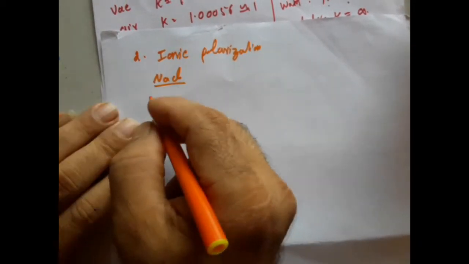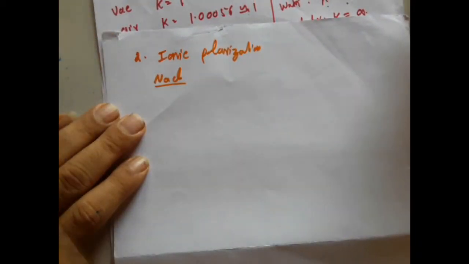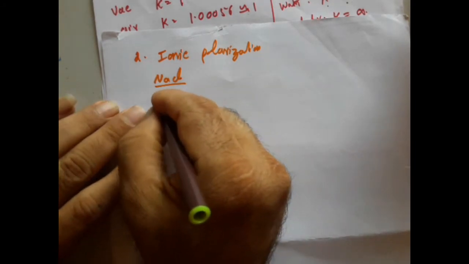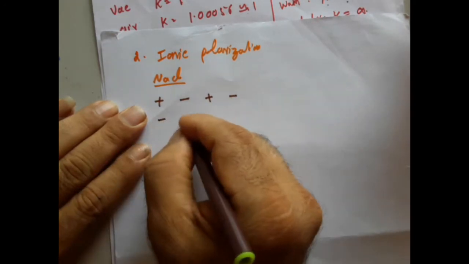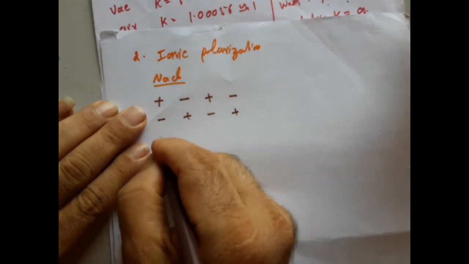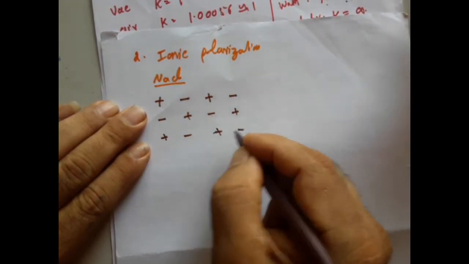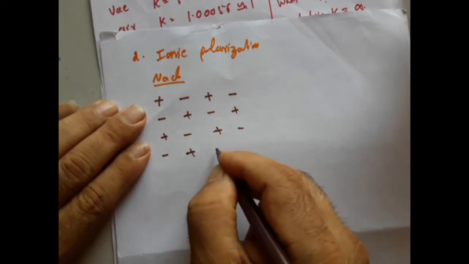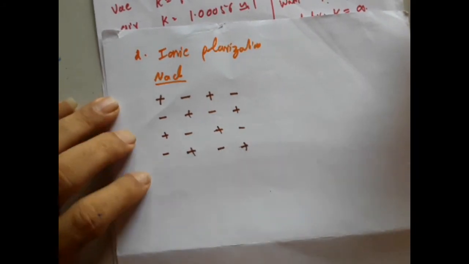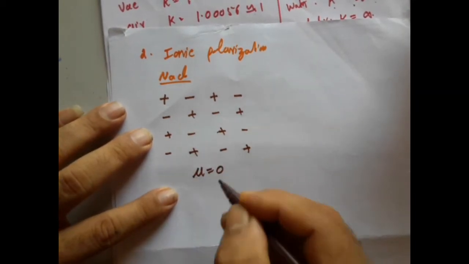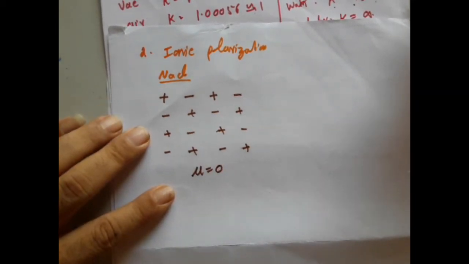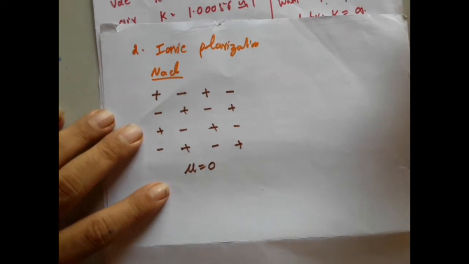In the case of sodium chloride, we have a sodium, a chlorine, a sodium, a chlorine, like this, alternately, so the positive and negative charges are separated. This is how the structure of sodium chloride looks. And if I ask you what is the net effective center of this, it is going to be equal to 0. Hence, the material is going to exhibit a net dipole moment equal to 0.